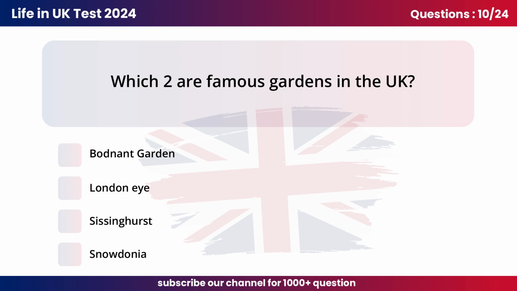Question 10. Which two are famous gardens in the UK? A. Bodnant Garden, C. Sissinghurst.